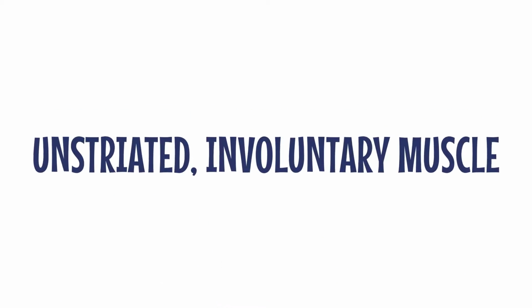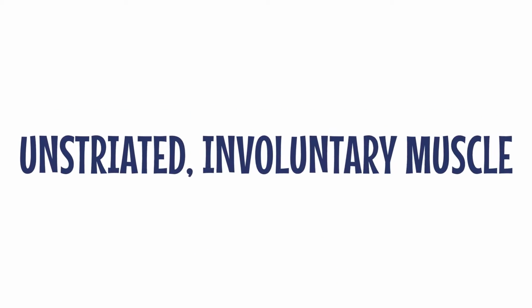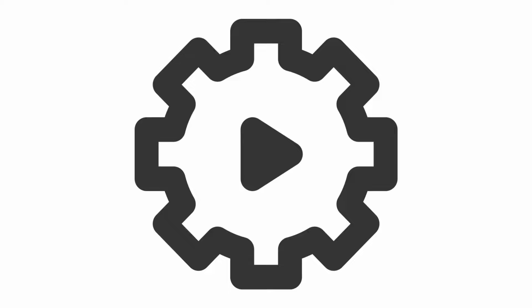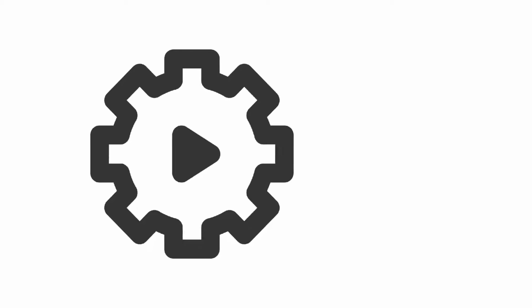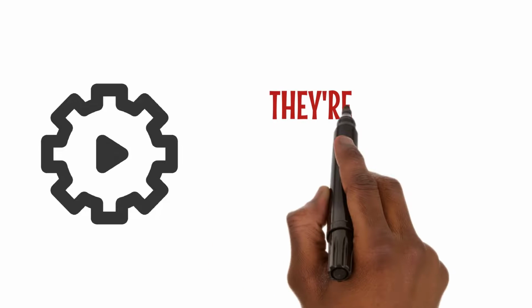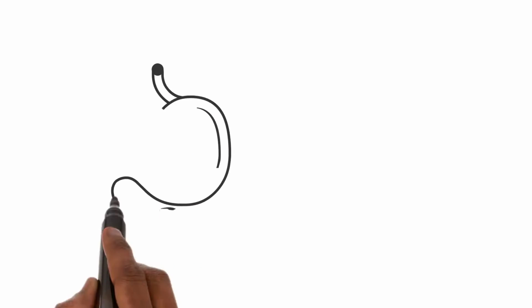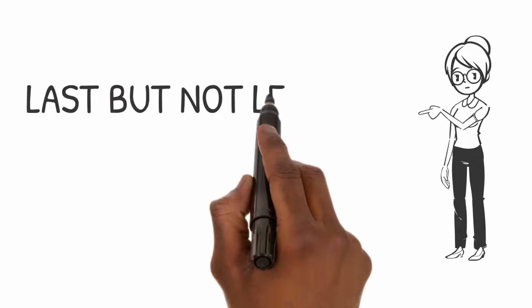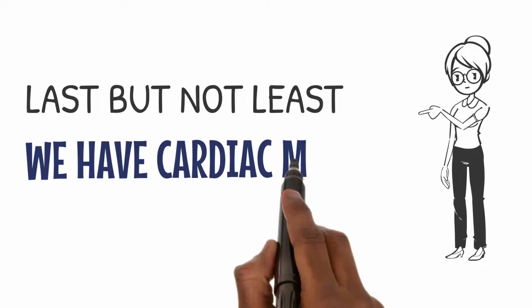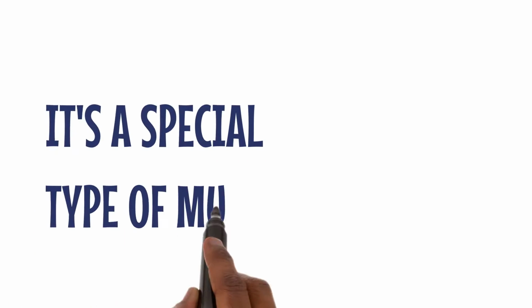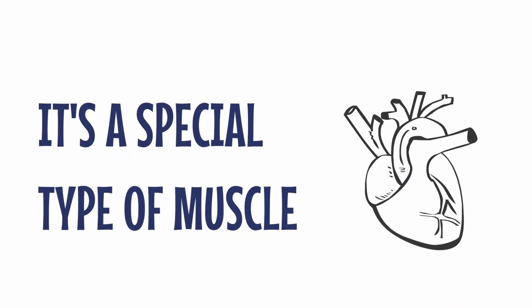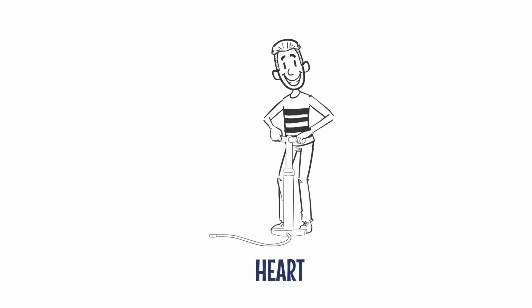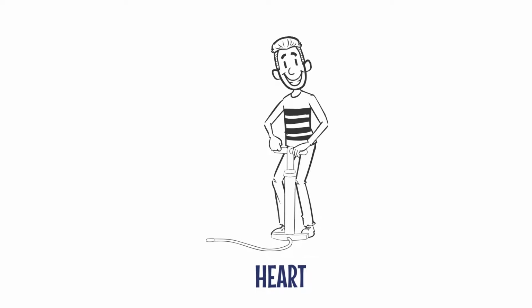Then we have unstriated, involuntary muscle. These muscles work automatically, without us even thinking about it. They're found in our internal organs, like the smooth muscles in our stomach and intestines that help with digestion. Last but not least, we have cardiac muscle. It's a special type of muscle found only in our heart. It works tirelessly, pumping blood to keep us alive.